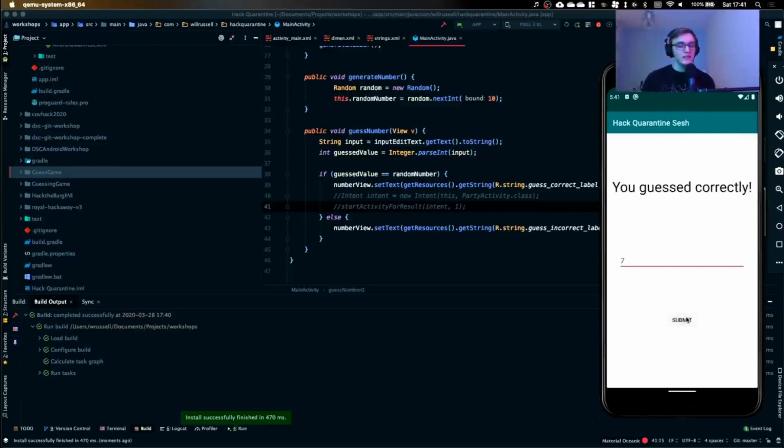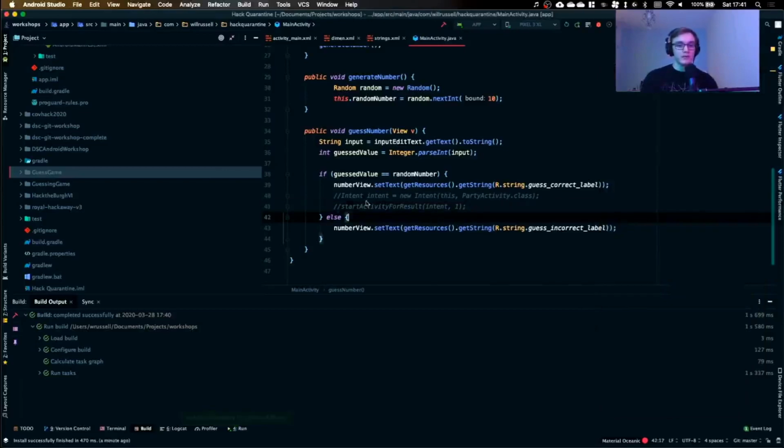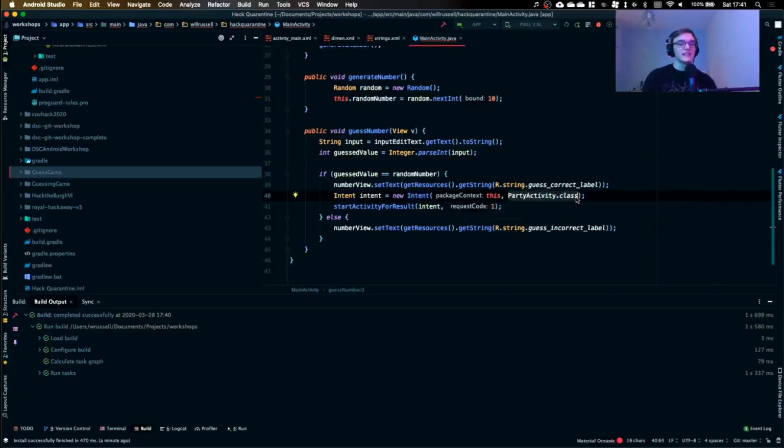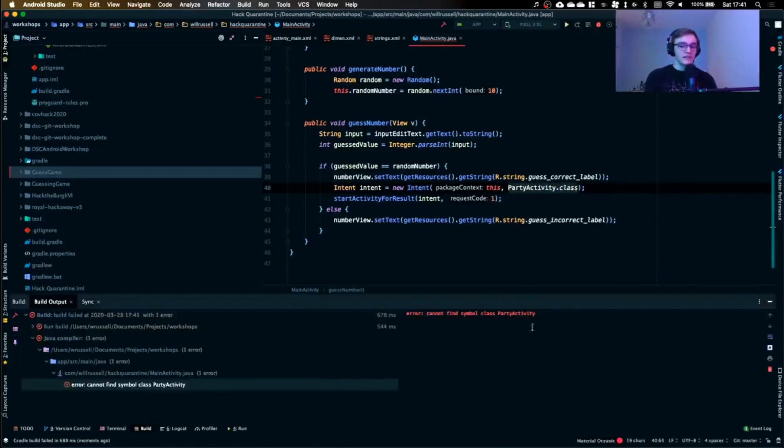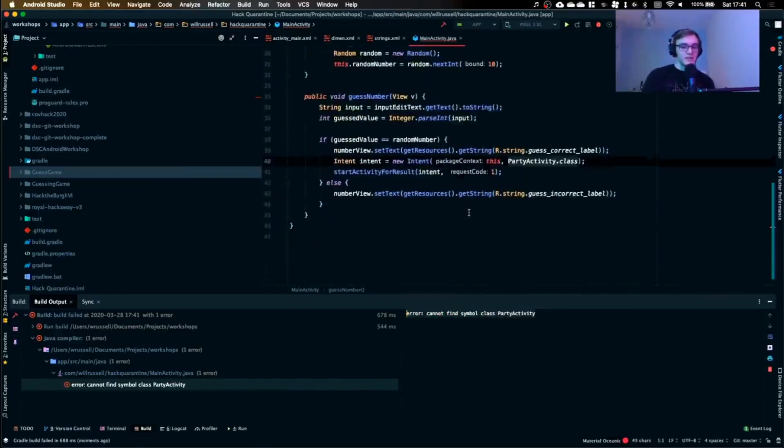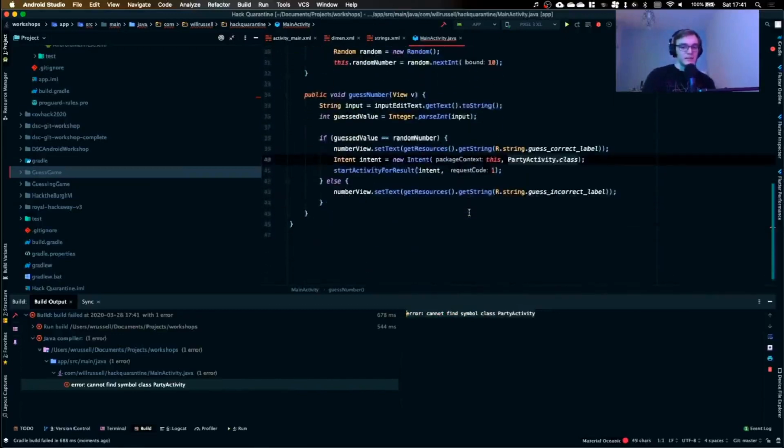However, it doesn't do anything exciting. It just tells you guessed correctly. Maybe you want to open a new activity that shows off something cool. So what I'm going to do now is uncomment these lines of code. Now, the reason it's unhappy is because we haven't actually created another activity yet. So if I try running this code, Java won't even run because it doesn't know what that is. There you go. It's immediately crashed before it's even compiled because that's a syntax error. It doesn't know what that is.